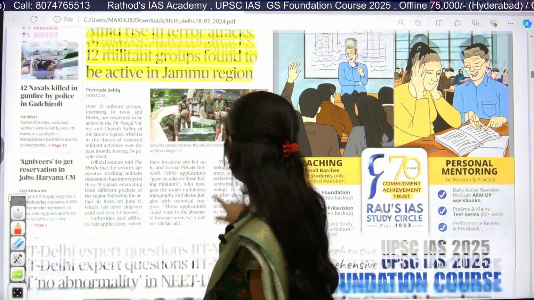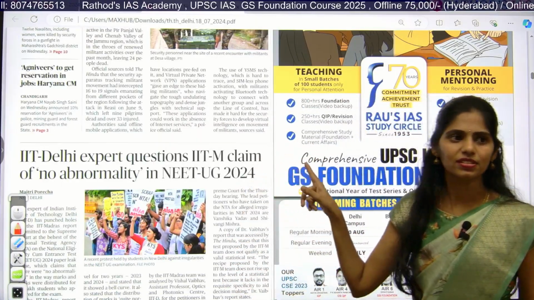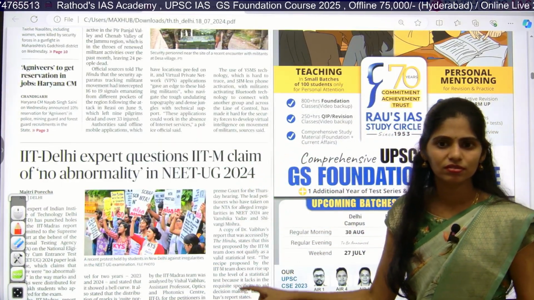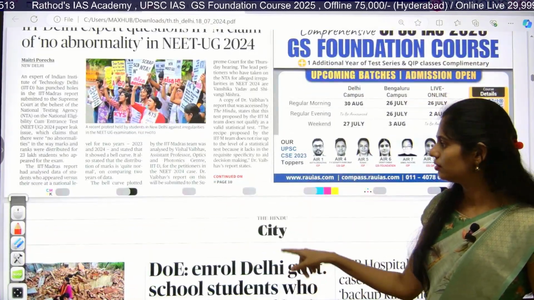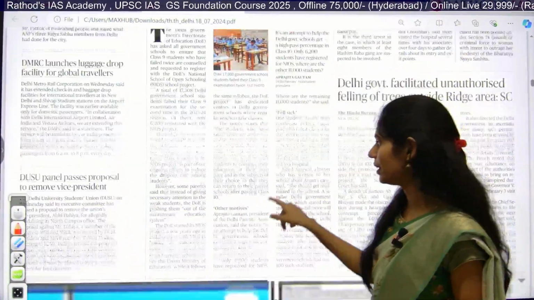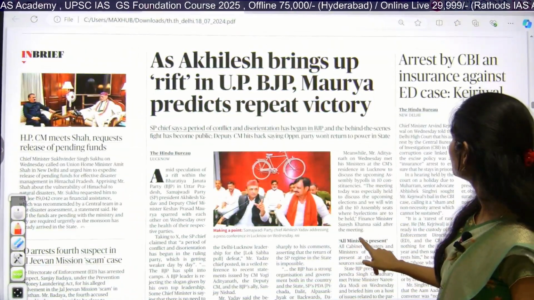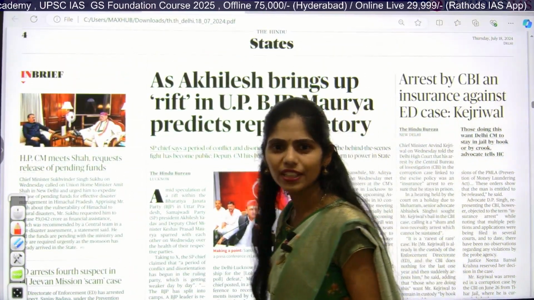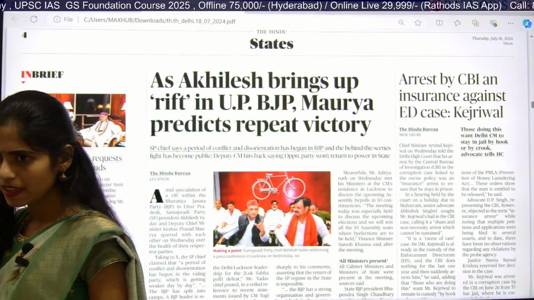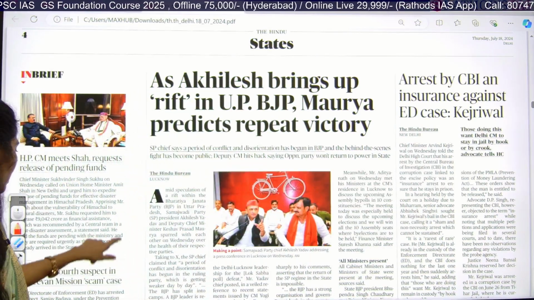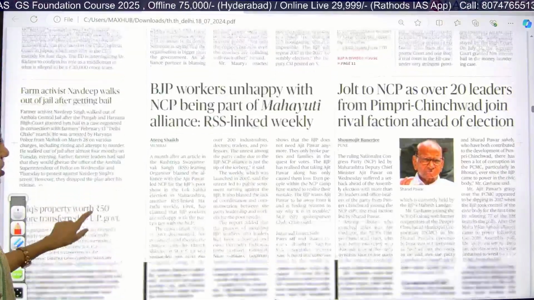Is there any important article on the front page apart from this? Have you gone through it? Any important article? There is nothing important, only one is important. Okay, if you move on to the states page, is there any important article on your states page? Any important article? Manoj, tell me.